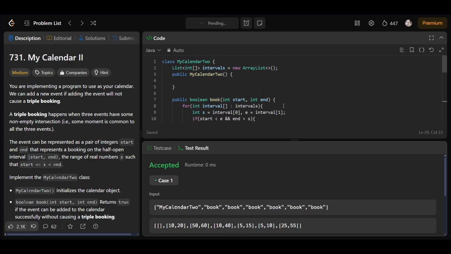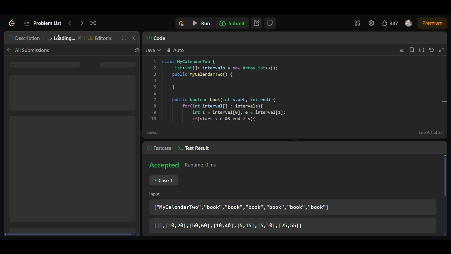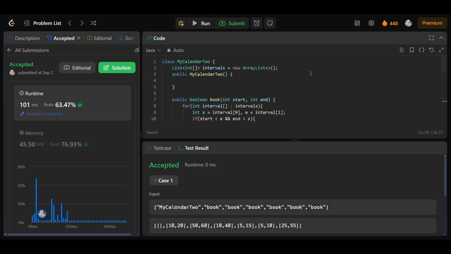Now let's submit it. And it works perfectly fine as well. Okay, so that's what we did.